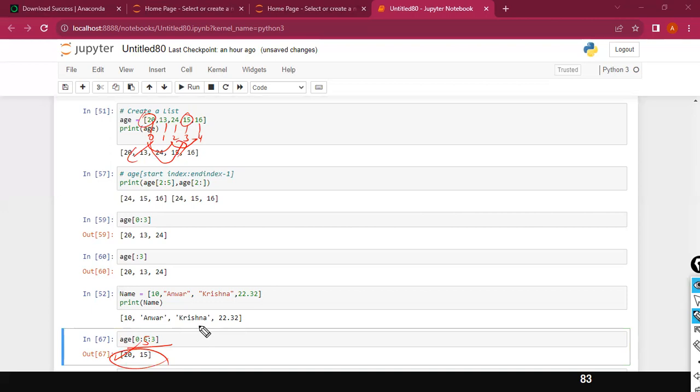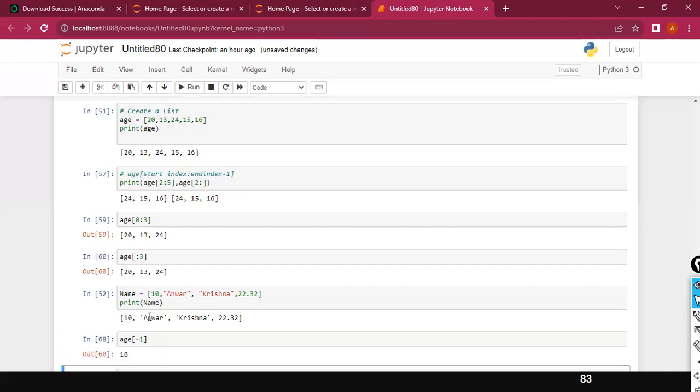You got it? And if I specify a negative value, what is going to happen? Negative 1. Okay, before that, I will show you. If I put negative 1, so what is going to happen? The negative 1 in the sense, the index value is minus 1. Instead of 1, I put negative 1. That means if you want to access the values from right to left, the index value starts from minus 1.